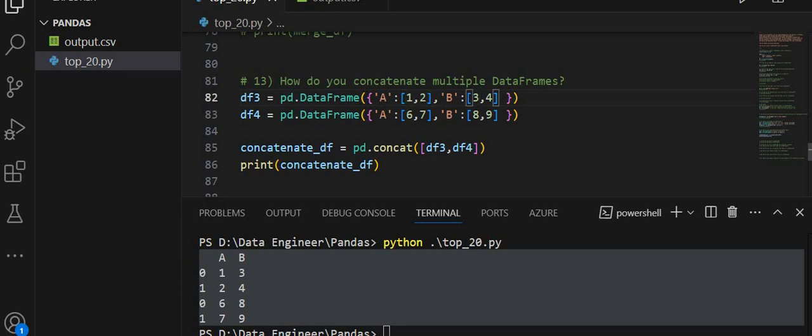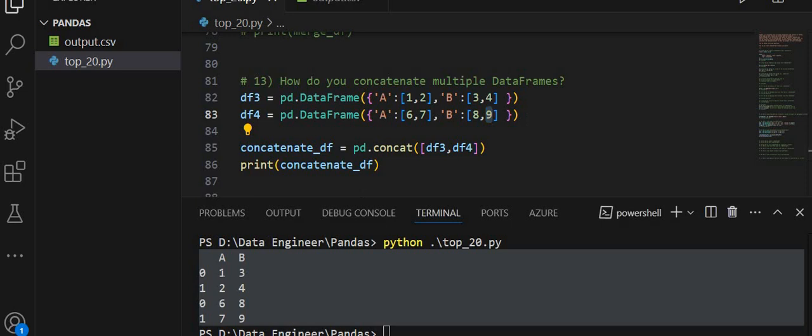On row 1, the A column value is 2 and the B column value is 4. And for data frame df4, in column A the row 0 value is 6. For column B we have value 8. For row 1, the A column value is 7 and the B column value is 9.